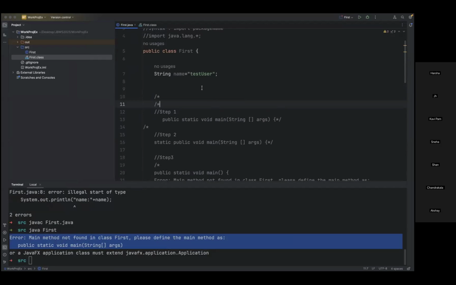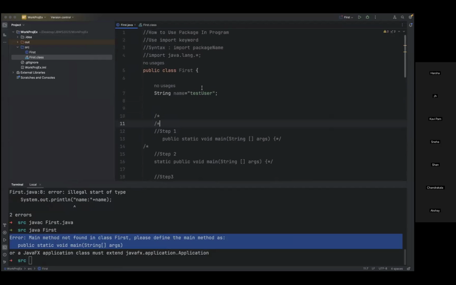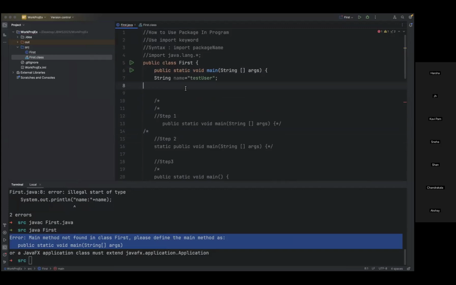Oh, okay. We need to declare only one main method. Inside it, we can write the other methods you were saying. Yes. We can declare, we can call, we can play anything from here. Okay. But that is under the main method. Yes. Okay, got it. For now, you can understand like that only.